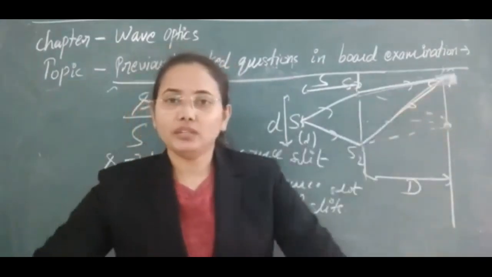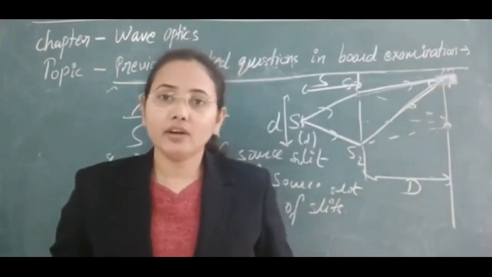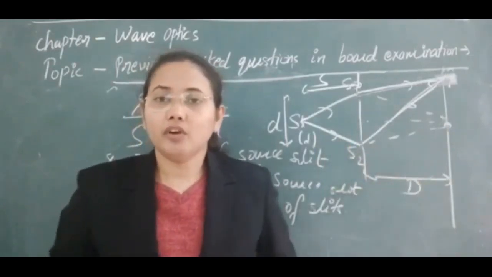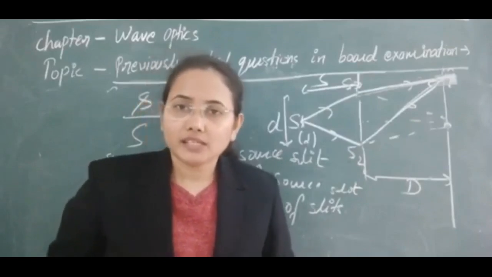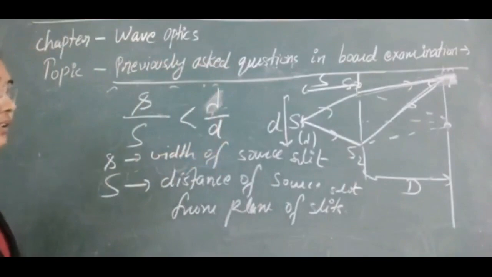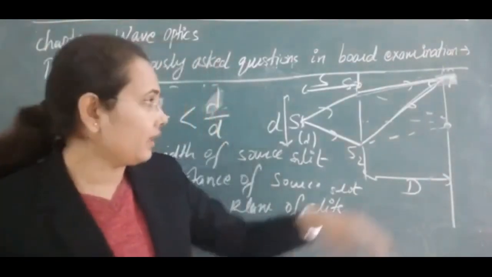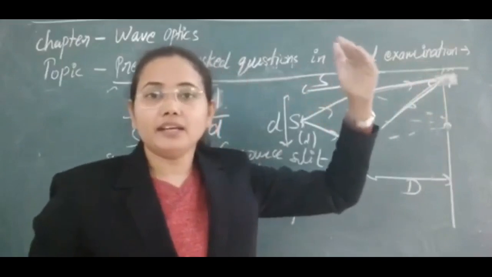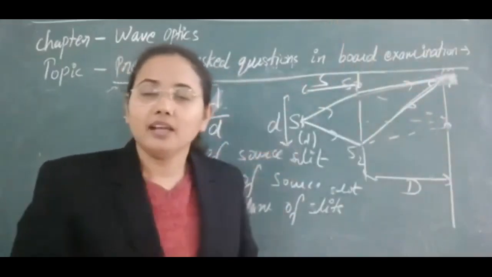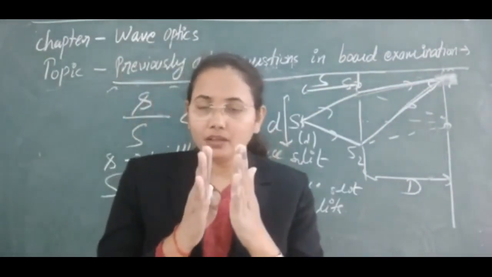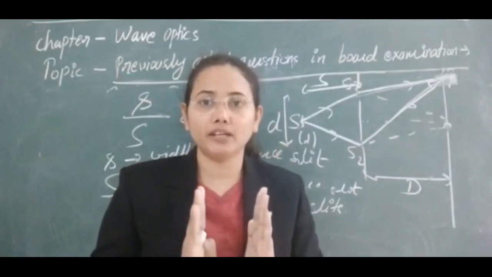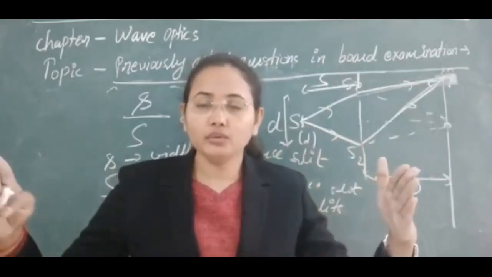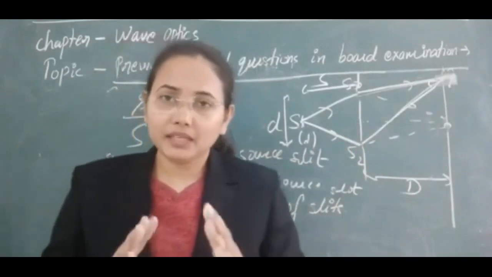Next, as we know, lambda is different for different colors of light: it is minimum for violet light and maximum for red. Since lambda is minimum for violet, after the white fringe we will get violet color, then the other colors, and at the end red. So on both sides of the central white fringe we will get a pattern of colors distributed in their components from violet to red. That interference pattern will be in some types of waves.